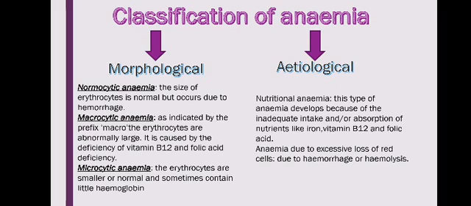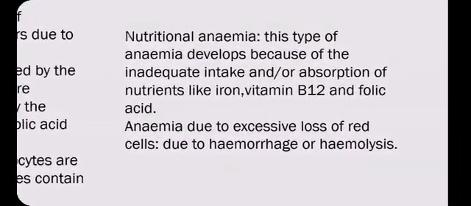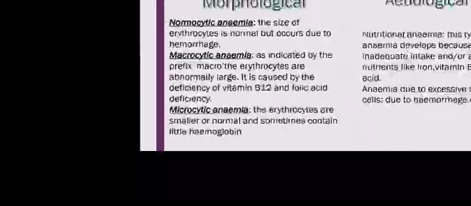Anemia classification: morphological classification is based on the size and shape of the red cells. Normocytic anemia, in which the erythrocytes are normal, occurs due to hemorrhage because of a larger blood loss. The hemoglobin content and structure are normal, but abundant blood loss can cause anemia. This is the same as the etiological anemia due to the excessive loss of red cells through hemorrhage or hemolysis. Both are the same thing.